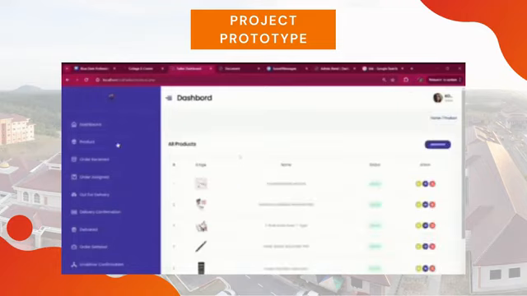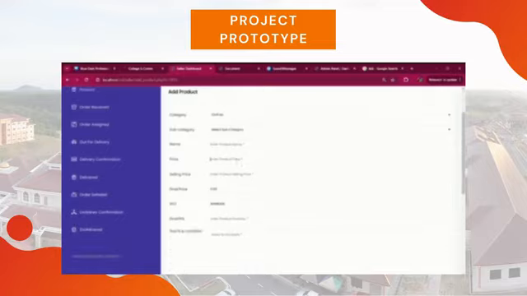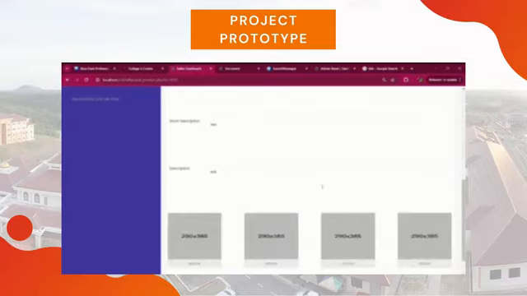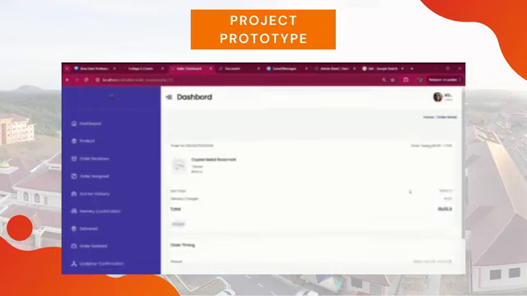This is our seller dashboard. In this, we can add products and sell your things according to the categories that we provided, such as category, subcategory, name, price, selling price, final price, SKU, quantity, terms and conditions, short description, and lastly, add some pictures of the products. And then you can check that the product you want to sell is placed successfully.